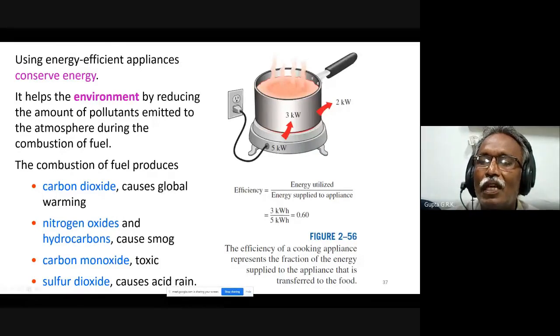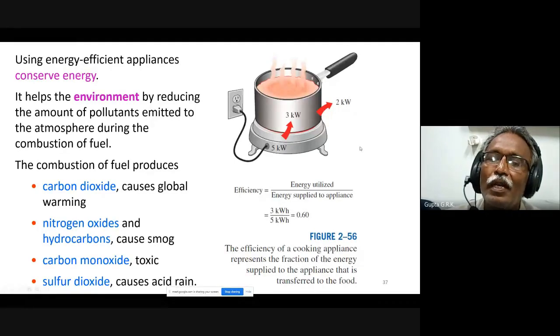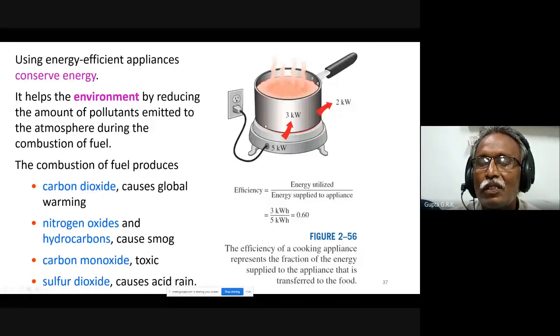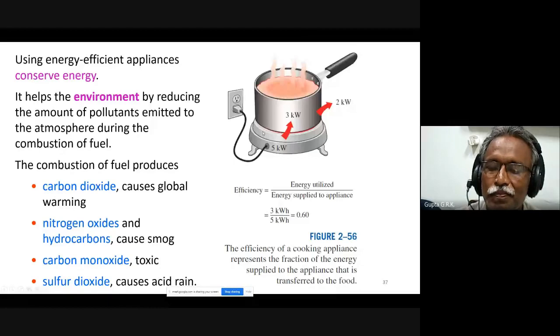So efficiency is energy utilized divided by energy supplied to the appliance. If 5 kilowatts is supplied to the heater, and 2 kilowatts is lost, only 3 kilowatts is utilized to heat the content. So energy utilized is only 3 kilowatts, but supplied is 5 kilowatts, and it is only 60% efficiency. If I can reduce the heat loss, I can improve the efficiency. So I can reduce the electric power that is consumed, and the load on the power plant is reduced.